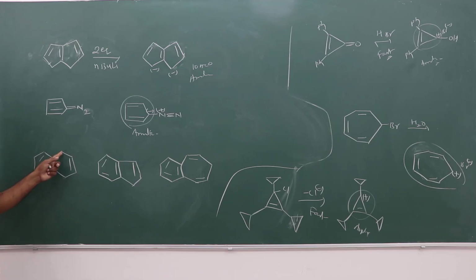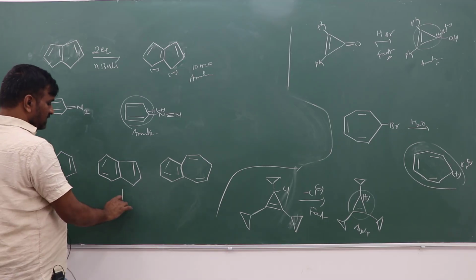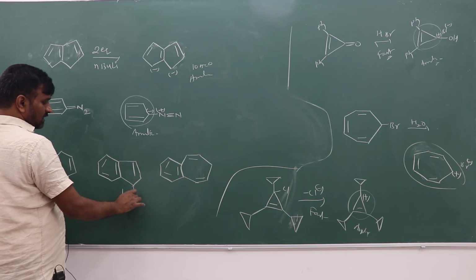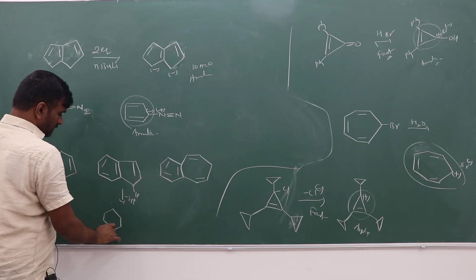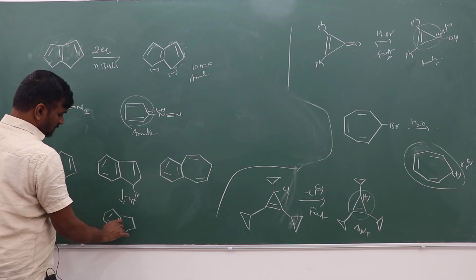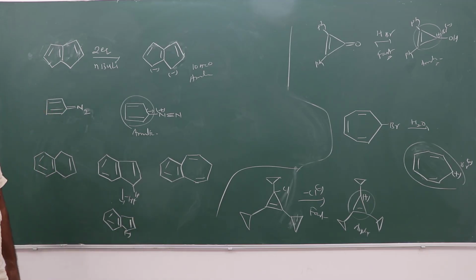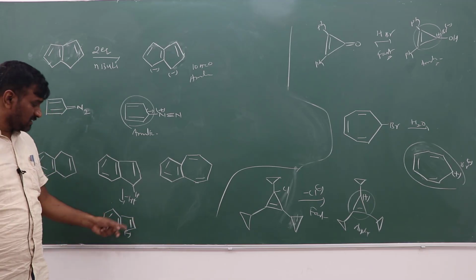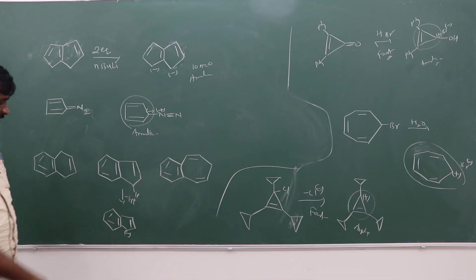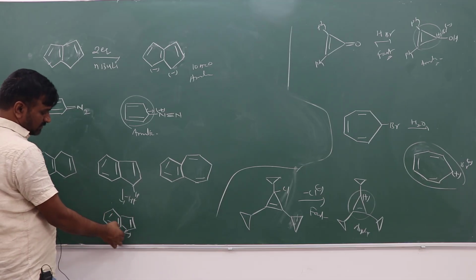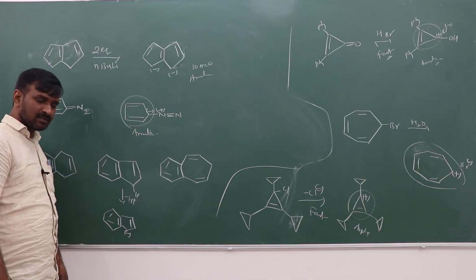But here it is an sp3 carbon, so there is no extra stability. If it is this position, by the loss of H plus ion, what will happen? Here a minus charge will be there. So total is 10 pi electrons. This ring is getting aromatic, and with respect to this, this one ring is independently aromatic.